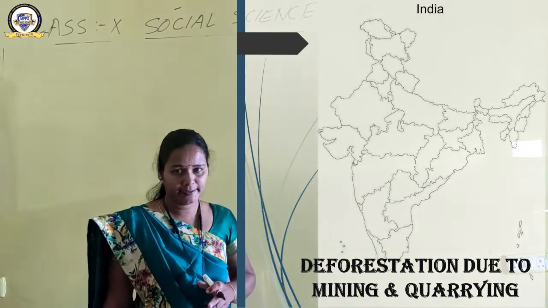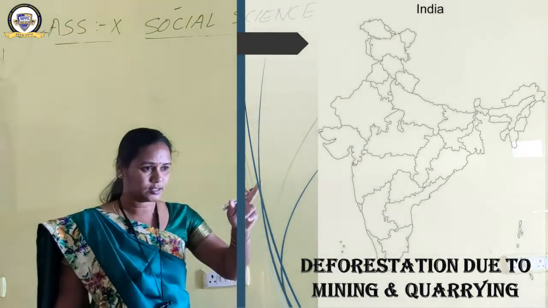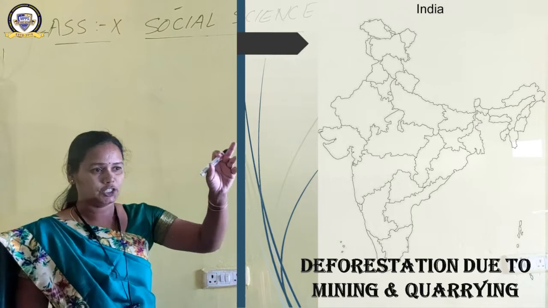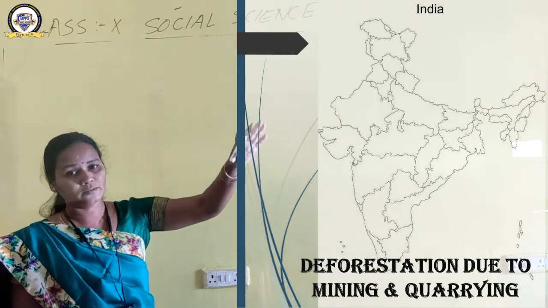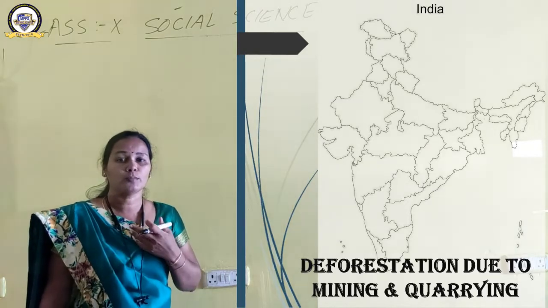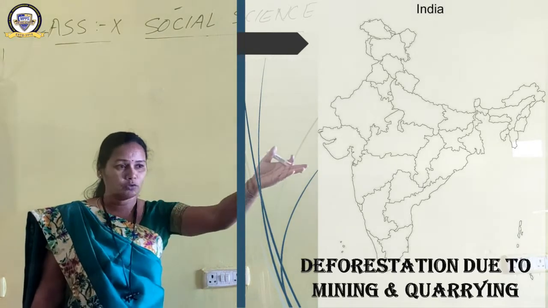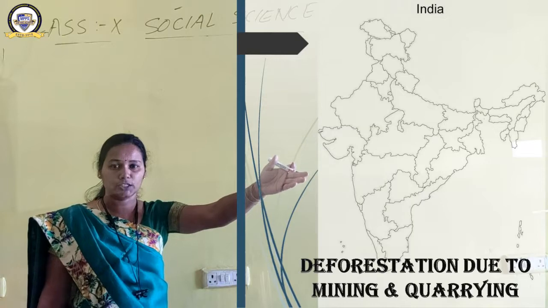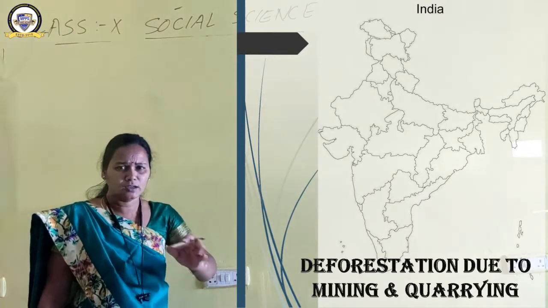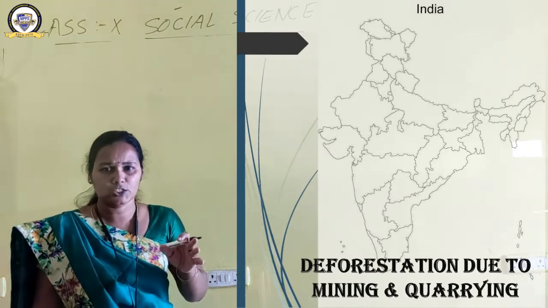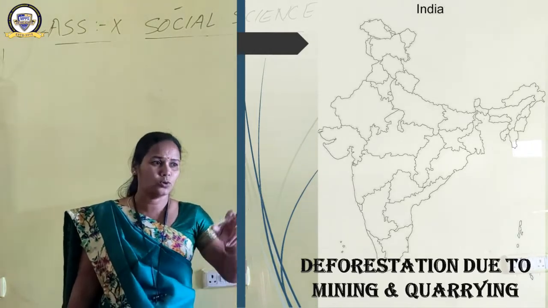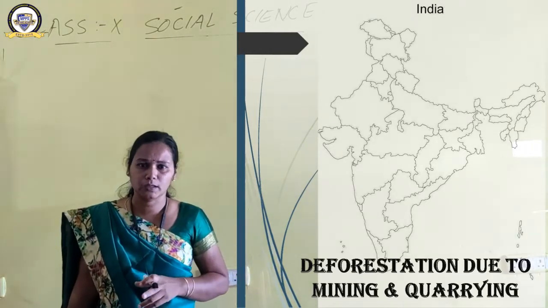The reasons for land degradation. Reason number one: deforestation due to mining and quarrying. Of course, land has been converted into degraded land only because of human activities. What are the activities? Number one, deforestation. What for? Mining and quarrying. Deforestation occurred not only because of mining and quarrying, but for industrialization and urbanization also.